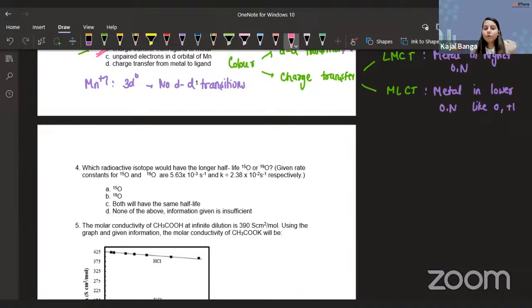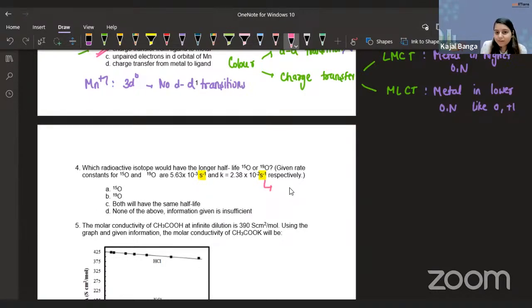Perfect. So guys, no need to solve the question. Just by looking at the information given to us, we will be able to answer. You don't have to calculate the actual answer. So look, what is the unit of K? It is second inverse. Which order reaction has the unit of K in second inverse?